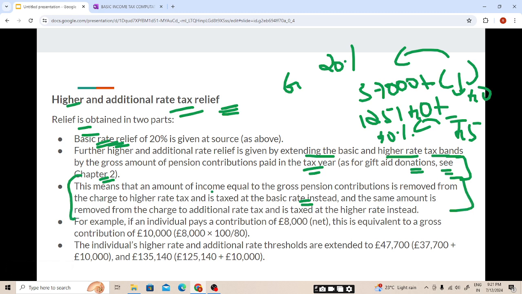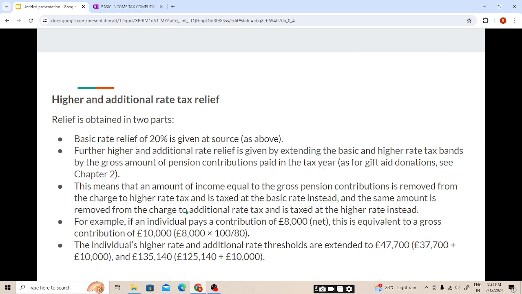This means that an amount of income equal to the gross pension contribution is removed from the charge to higher rate tax band and it will be taxed at the basic rate instead, and the same amount is removed from the charge to additional rate and it will be taxed at higher rate instead. I hope this point is also clear, students.